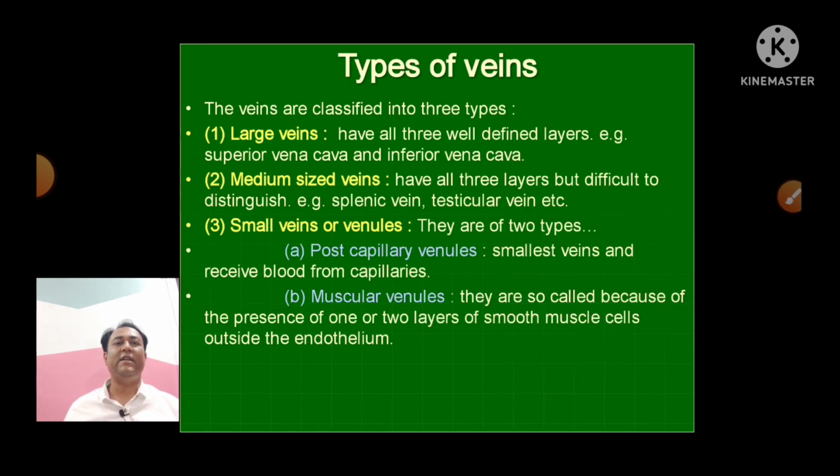Types of veins: there are 3 types of veins, large, medium and small. The large veins have all 3 well defined layers, like the superior vena cava and inferior vena cava, which are examples of large veins. Medium sized veins have all 3 layers, but they are very difficult to identify. Most veins, like the splenic and testicular veins, are examples of medium sized veins. And very small veins or venules are of 2 types, post capillary venules and muscular venules.